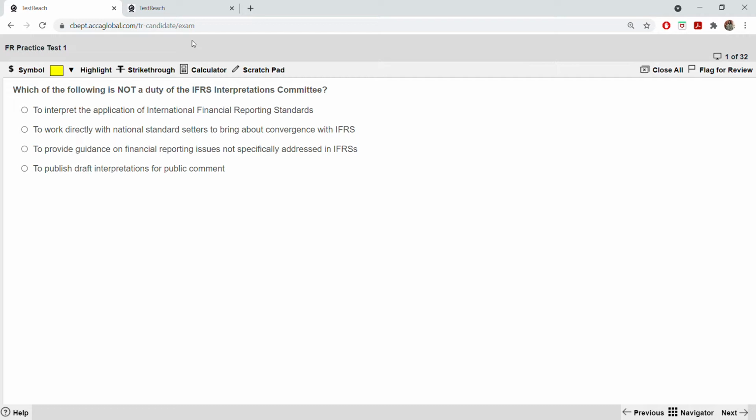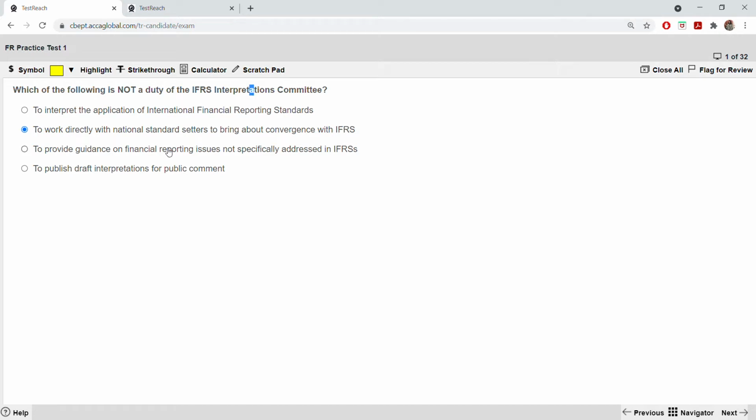Okay, to interpret the application of IFRS, it's a duty. To work directly with national standard setters to bring about convergence with IFRS. See, it's the interpretation committee, so what interpretation says, it has to interpret. Come on, it's common sense. Second, to work with national standard setters about bringing convergence with IFRS, is not a role of the interpretation committee so far. But don't be so quick to select the right answer.